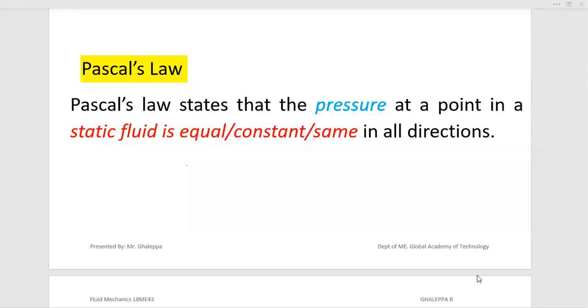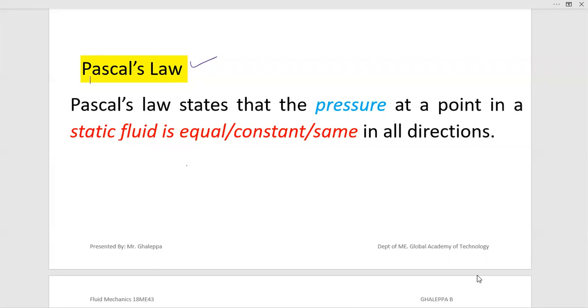Dear students, in today's session, we'll discuss the statement of Pascal's law and also understand the importance of Pascal's law from the fluid mechanics point of view. Pascal's law is also used in hydraulics and pneumatic systems. For example, if you consider a hydraulic jack, escalators, or JCB machines, all of them work on the principle of Pascal's law. So first we will discuss the statement, the definition, the meaning of Pascal's law.